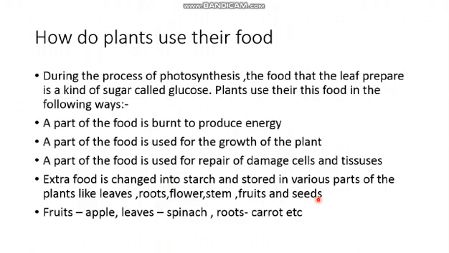The plant is also a living being. It utilizes food for its life: producing energy, growth of the plant, and repairing the damaged cells and tissues. Extra food is stored in the leaves, roots, flowers, stems, and seeds. Let us compare this, with no confusion. We have food and we utilize it; similarly, plants also utilize food.